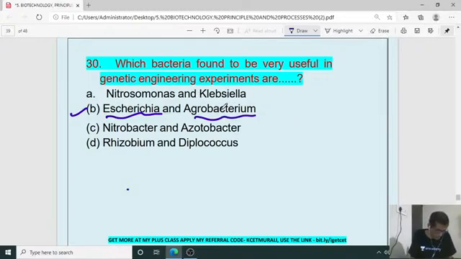Devesh, for the previous one, it is right. Sarakappa, you are right. Genetic engineering. Yes. So this is the last question. Escherichia coli and Agrobacterium tumefaciens are utilized at the maximum level. Escherichia coli has the plasmid, so the plasmid is introduced into Escherichia coli with the desired gene. Agrobacterium tumefaciens is utilized for the introduction of genes into plant cells. So it is a very important thing.